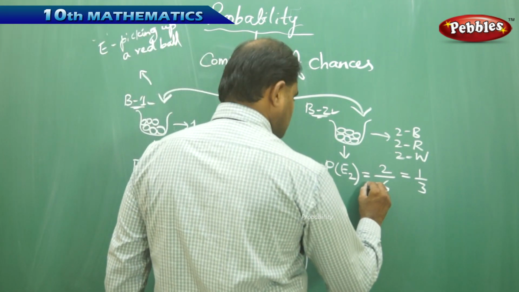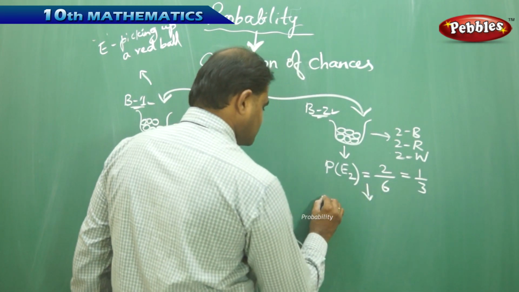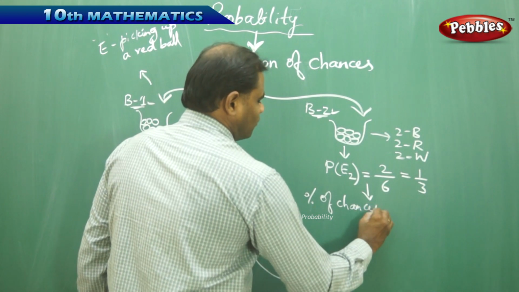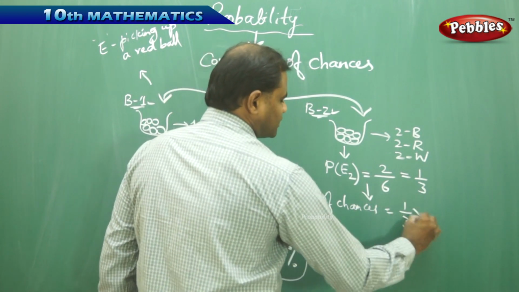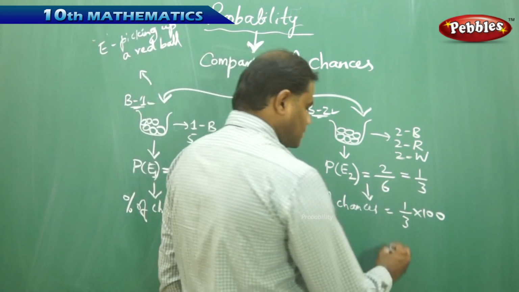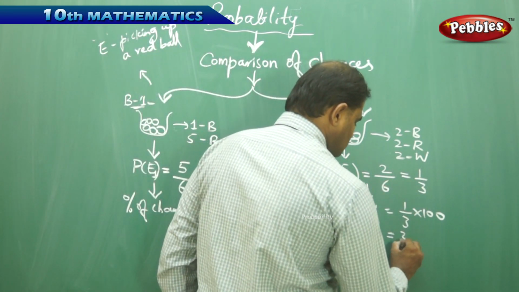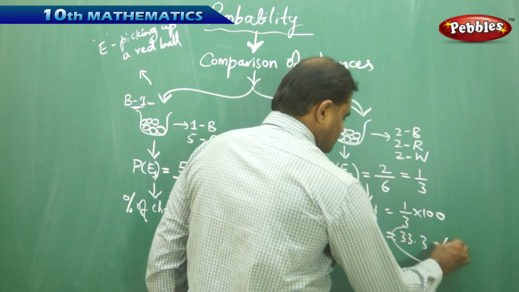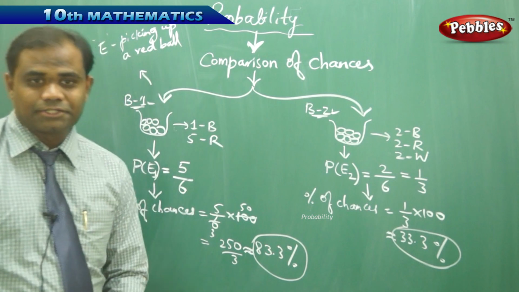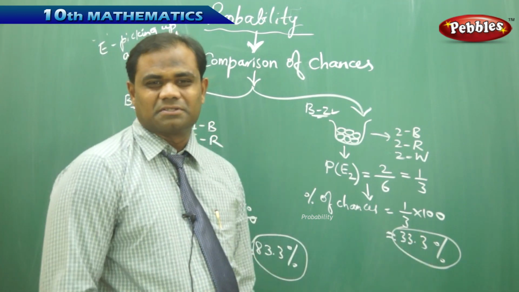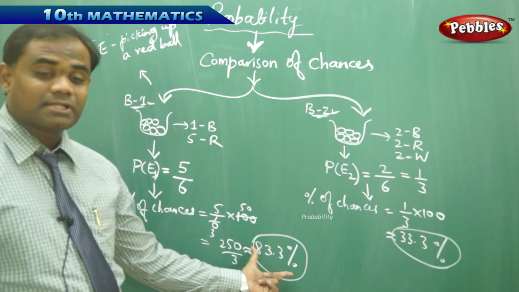In this case, my percentage of chances of picking the red ball is 1 over 3 times 100, because 1 over 3 is the probability as obtained. I get this to be 33.3%. Now where do you think there is a higher chance of picking a red ball? The percentage is just 33% approximately for bag 2, and 83% for bag 1.